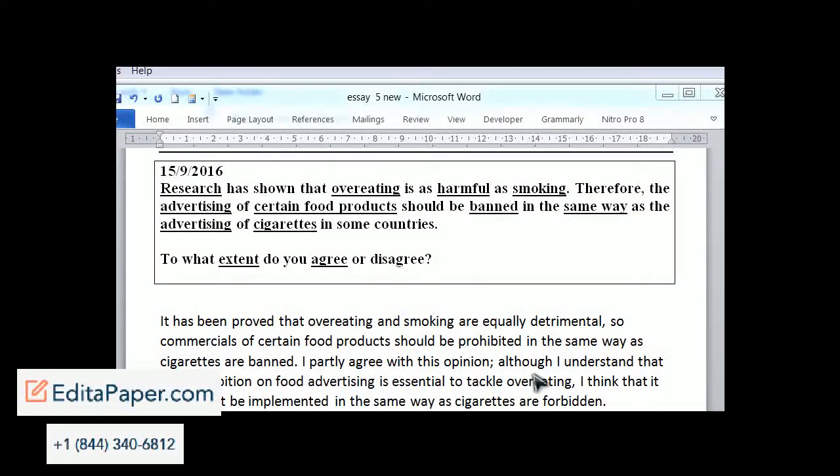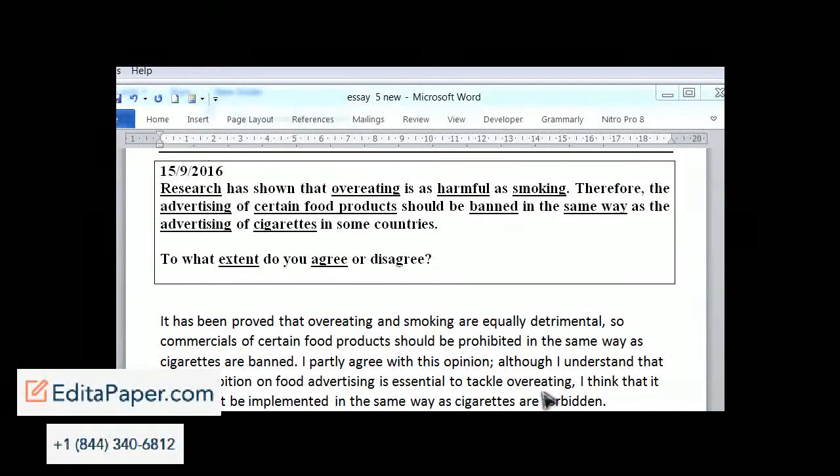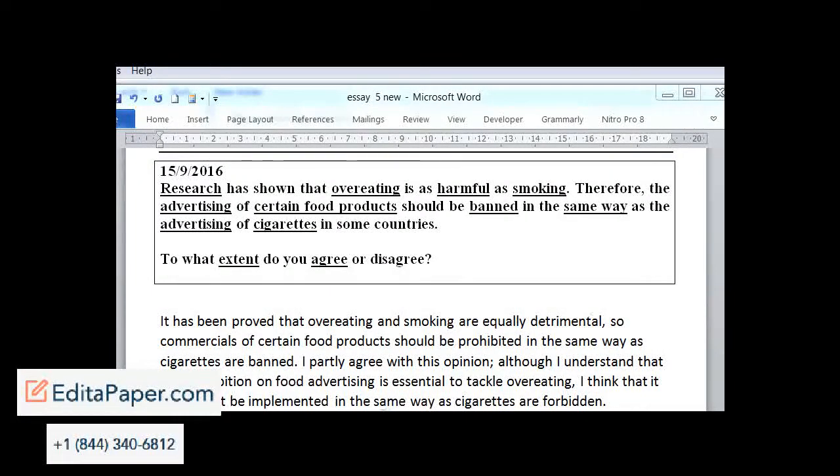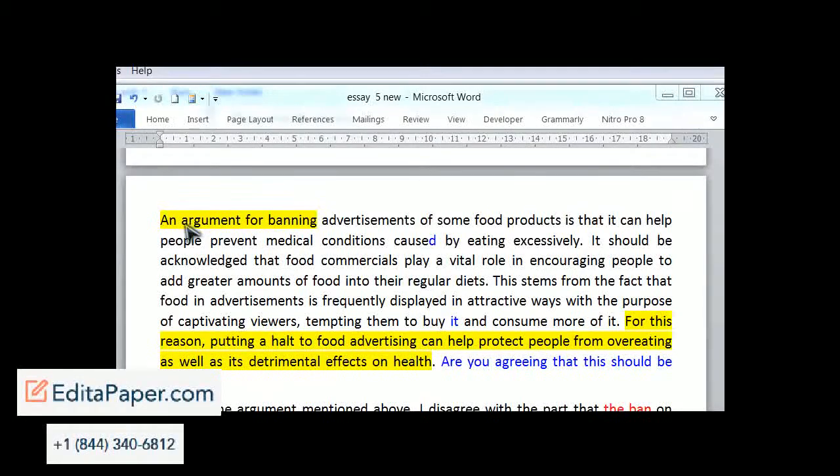The rest of it is not so clear, although I understand that the prohibition on food advertising is essential to tackle overeating. I think that it should not be implemented in the same way as cigarettes are forbidden. So I'm not exactly sure what the reason for the partly agree is here. I guess it's something to do with the implementation. We'll see about that. This part's important here. The writer makes it clear that there should be a prohibition on food advertising and that this is essential to tackle overeating. And then we've got this second paragraph here.